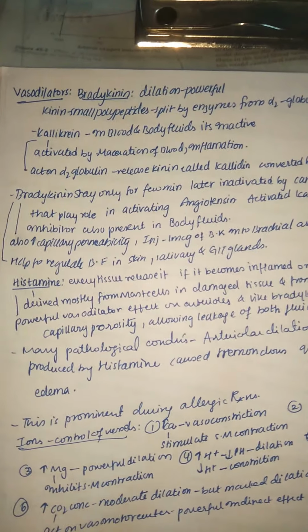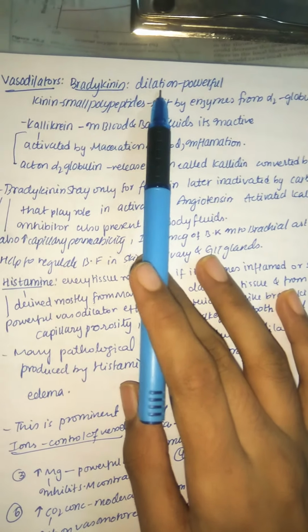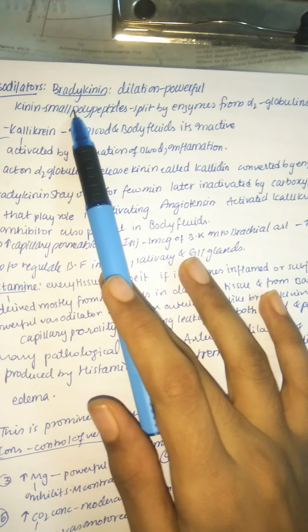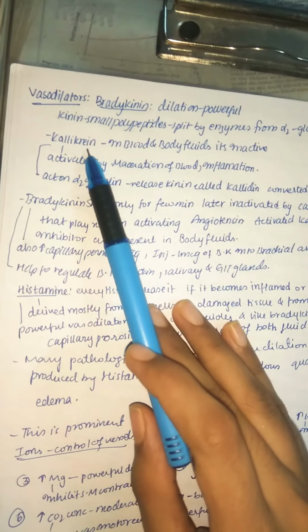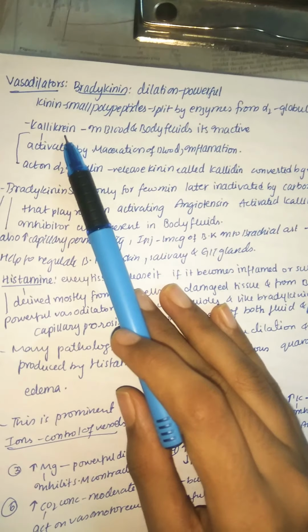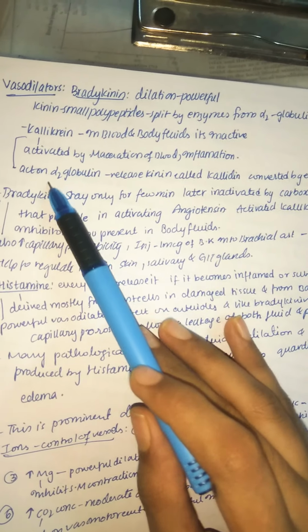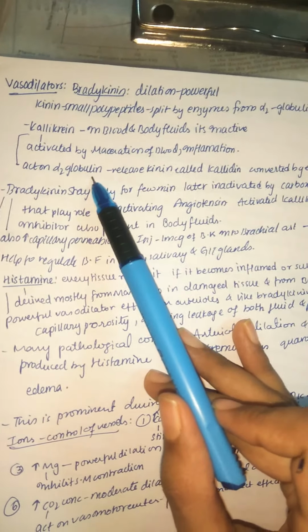Now let us focus on vasodilators. First we have bradykinin. Bradykinin is a powerful dilator. A kinin is a small polypeptide which is split by enzymes from alpha 2 globulins in plasma or tissue fluids. We also have kallikrein. Kallikrein is present in blood and body fluids, but it is mostly inactive. It gets activated mainly by blood and also due to an inflammatory reaction. This kallikrein acts on alpha 2 globulin and releases a kinin called kallidin, and this kallidin is in turn converted by enzymes to bradykinin. So this is how bradykinin is formed from kallikrein.